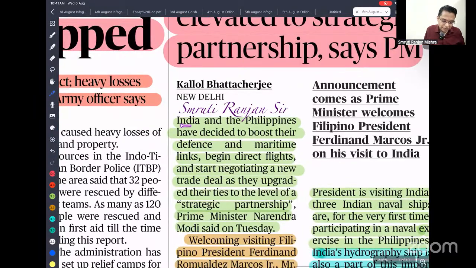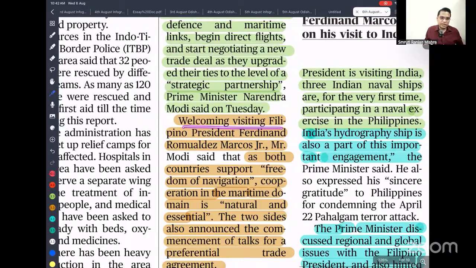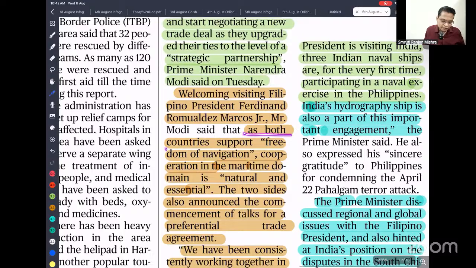So India and the Philippines have decided to boost their defense and maritime links, begin direct flights, and start negotiating a new trade deal as they upgraded their ties to the level of strategic partnership. Welcoming the recent visit of the Philippine president to India, both countries stand for freedom of navigation.